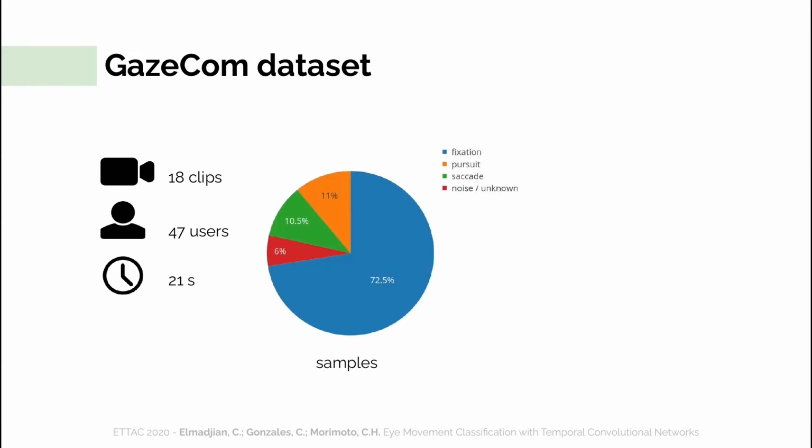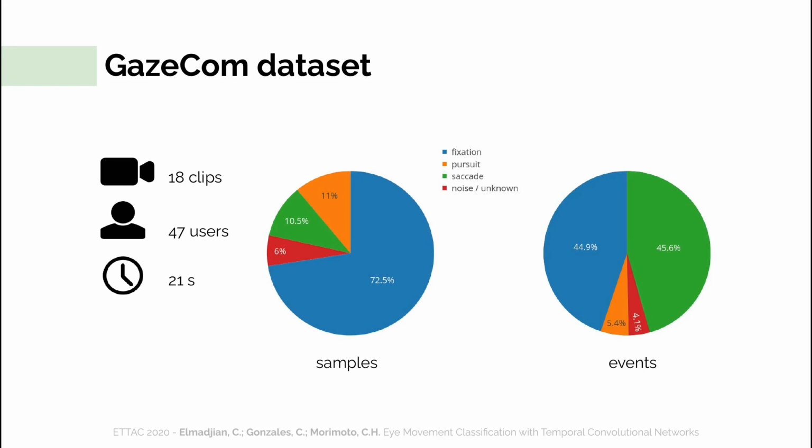In this work, we used only the GazeCon dataset for a couple of reasons. First, it is a large dataset manually labeled by experts, with 18 clips of approximately 47 users watching natural video footage. It seems very well suited for end-to-end architectures because it has a great variability. And it's also challenging because it's far from being balanced, either on sample or event level, as we can see in the graphs. And of course, this dataset was a natural choice in order to compare our TCN model with the ones from Start7 and others.